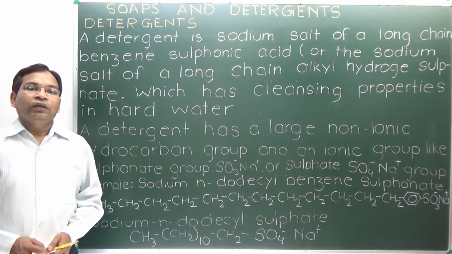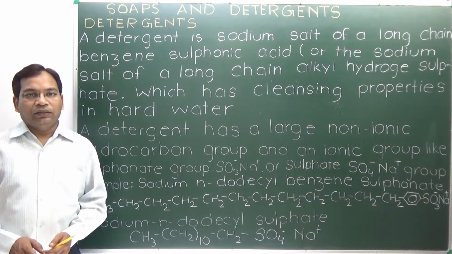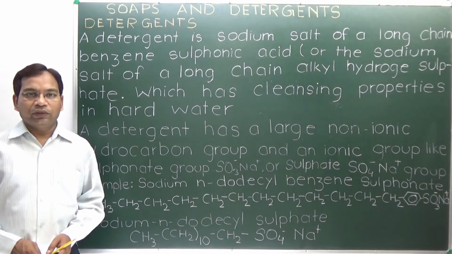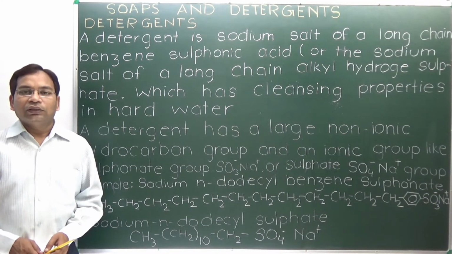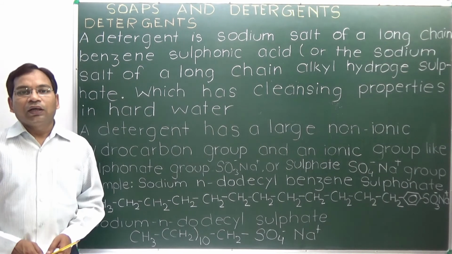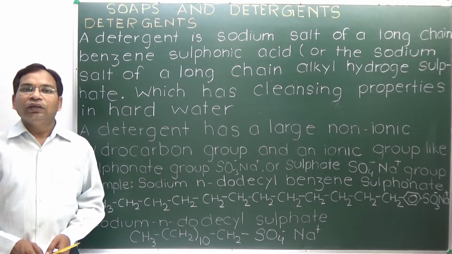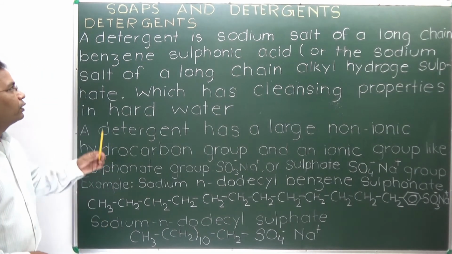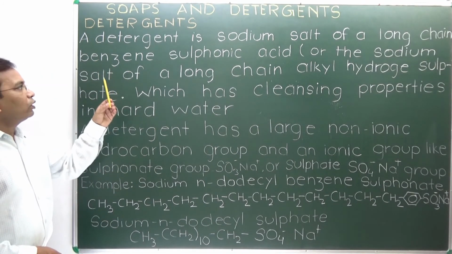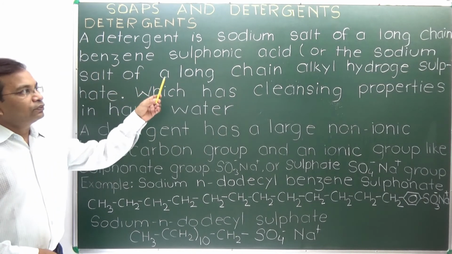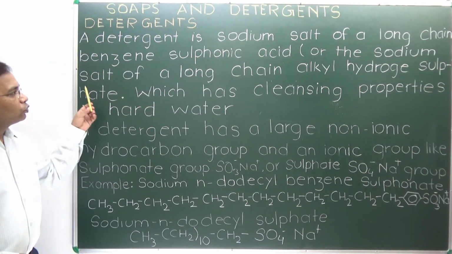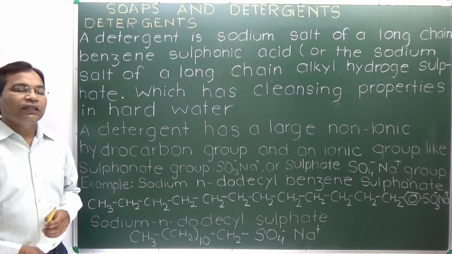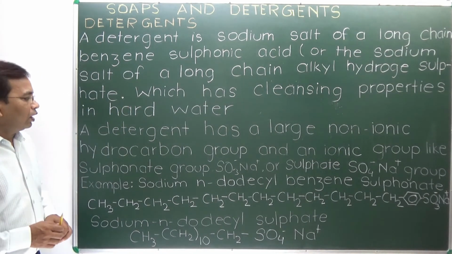Detergents are chemicals that can be used to wash clothes in hard water too. These are long chain hydrocarbons with benzene, sulfate or sulfonic acid. A detergent is the sodium salt of long chain benzene sulfonic acid, or the sodium salt of a long chain alkyl hydrogen sulfate, which has cleansing property even in hard water.